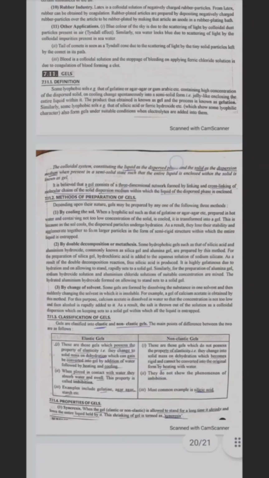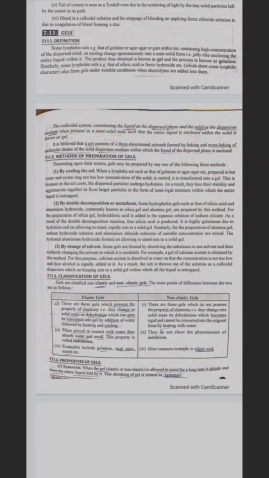Gel. Some lyophilic sols, like that of gelatin or agar-agar or gum arabic etc., containing high concentration of dispersed solid, on cooling change spontaneously into a semi-solid form, jelly-like, enclosing the entire liquid within it. The product thus formed is known as gel and the process is known as gelation. Similarly, some lyophobic sols, for example that of silicic acid or ferric hydroxide etc., which show some lyophilic character, also form gel under suitable condition when electrolytes are added into them.